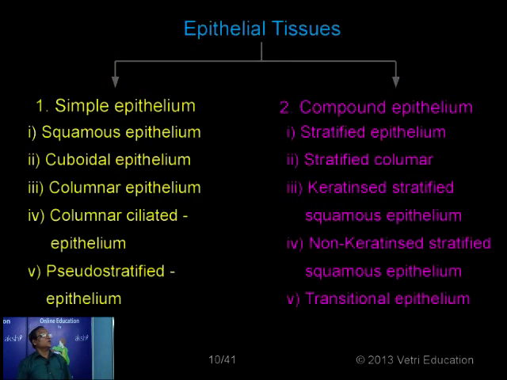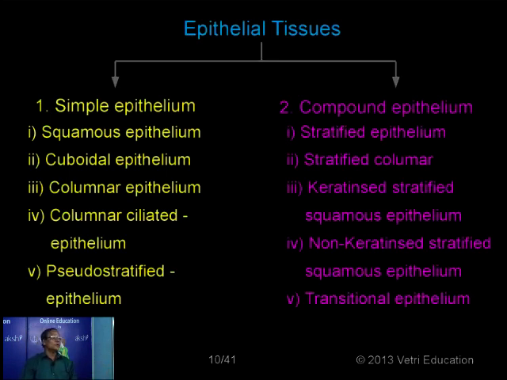Now, what are the different types of epithelial tissues? Here is a flow chart. I mentioned earlier, in some cases the epithelial tissue is formed of only one layer of cells. Such an epithelium, made up of only one layer of cells lying on the basement membrane, is called simple epithelium. I mentioned 5 different types of epithelial cells.